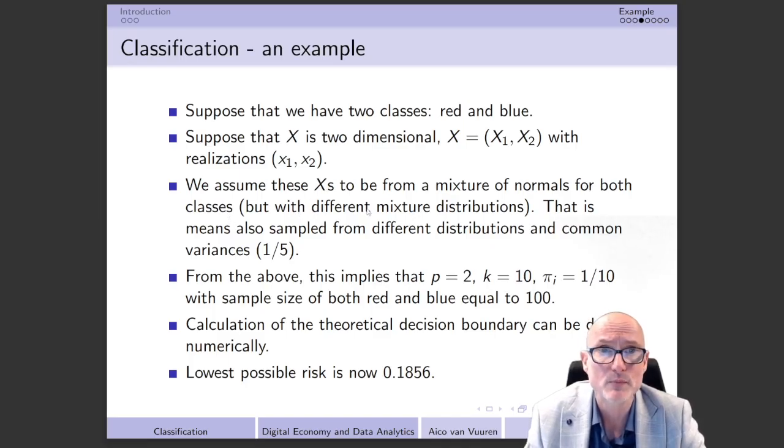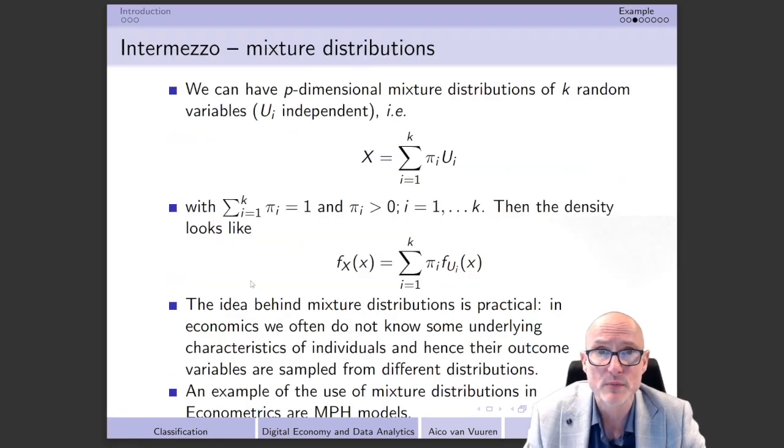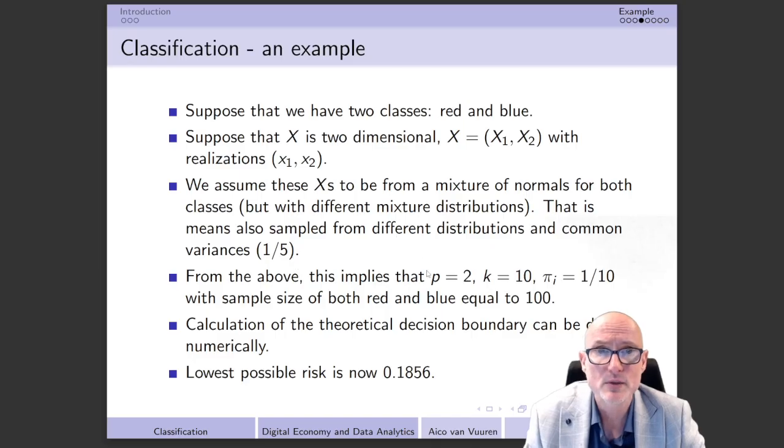I'm going to say much more about that on the next slide, and that means are going to be also sampled from different distributions, and we are going to have common variances. From the above, based on the things that we have said about mixture distributions from this slide, it means of course that P is equal to 2, the number of features that we have is equal to 2, K is equal to 10, and all the pi i's are going to be equal to 1 over 10.